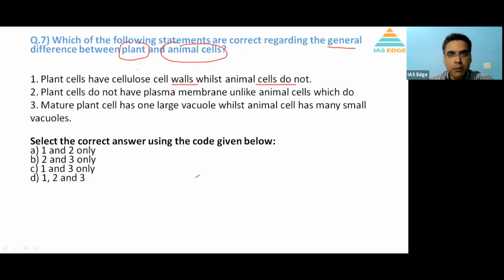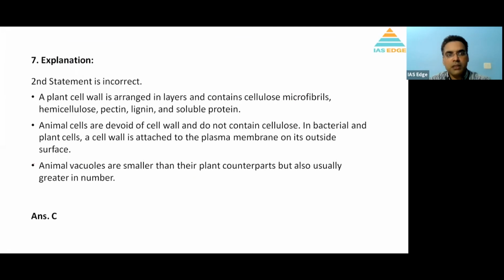Plant cells do not have a plasma membrane, unlike animal cells which do. No, that is not true. Plant cells also have a plasma membrane, but it is inside the cell wall. So 2 is incorrect. You have option C as the answer. So option C is the answer. You can read the statements. Statement 2 is incorrect, and the rest is correct.